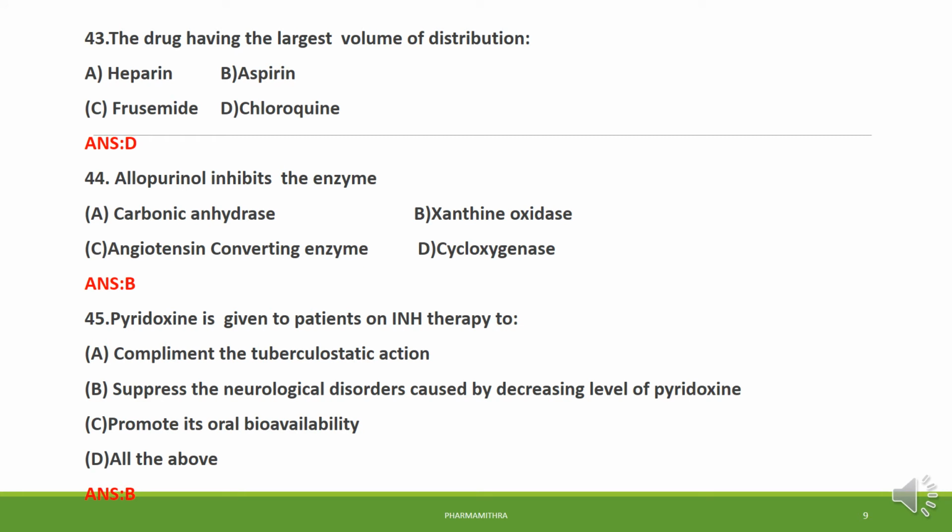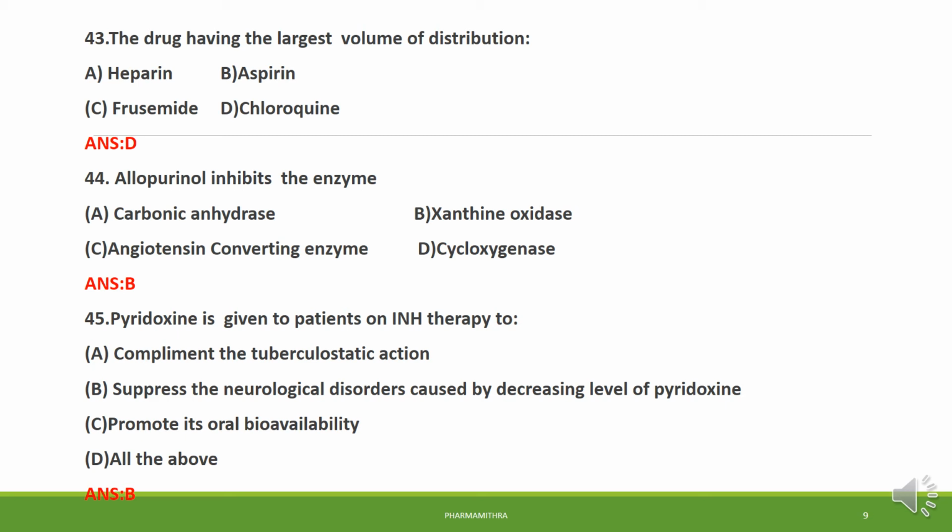Question number 43. The drug having the largest volume of distribution. The drug having the largest volume of distribution is chloroquine. We know that chloroquine is an antimalarial drug having the largest volume of distribution. They accumulate in tissues and produce toxicity. So it may cause retinal damage and corneal opacity. So the drug with the largest volume of distribution is chloroquine. Option D is the right answer.